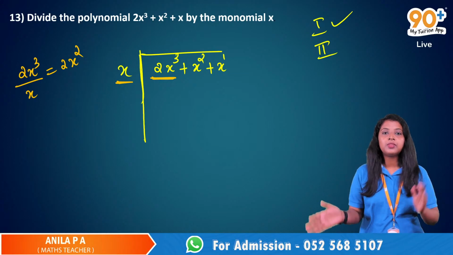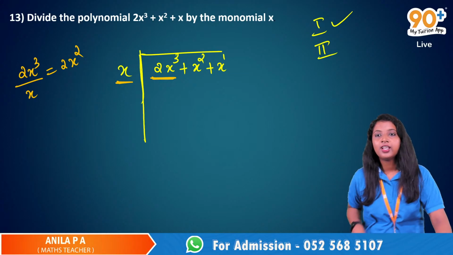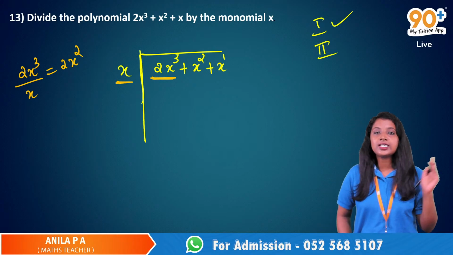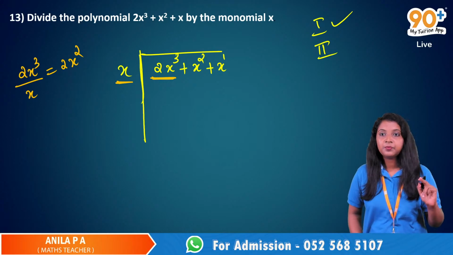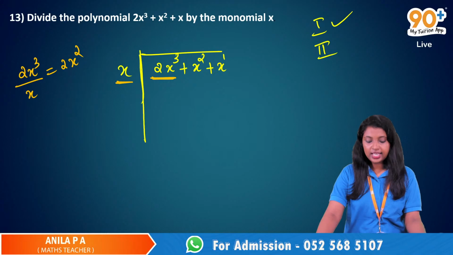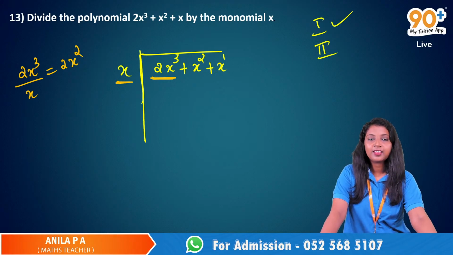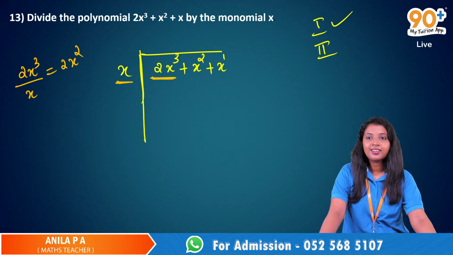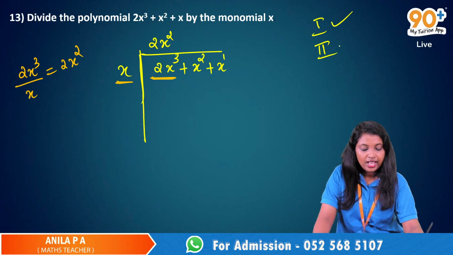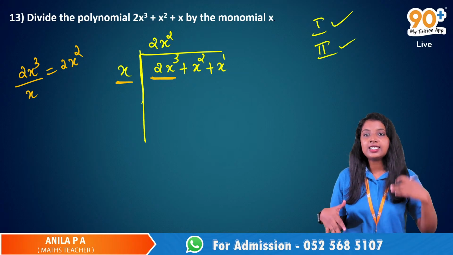And I have to do something with this 2x squared. What can I do with this 2x squared? I have to write it somewhere. Okay, Ayman. I have to write this 2x squared as the... Quotient. Yes, very good. So I have to write this 2x squared here in this place for quotient. Now what is the next step?